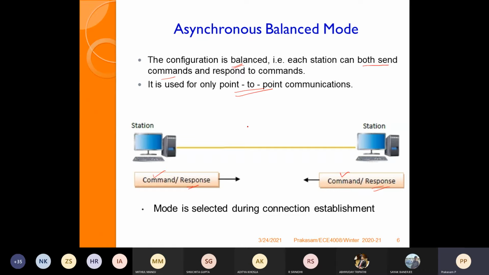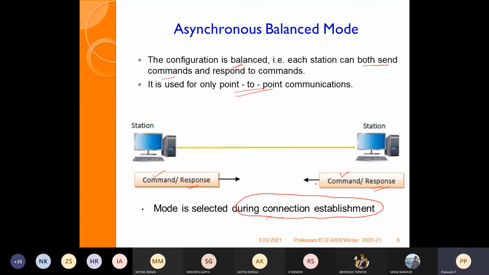The mode is selected only during the connection establishment, whether it is the asynchronous balanced mode or the normal response mode, because first you have to establish a connection. So kindly keep in mind, the normal response mode contains primary stations plus secondary stations.